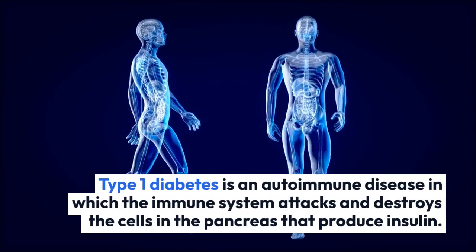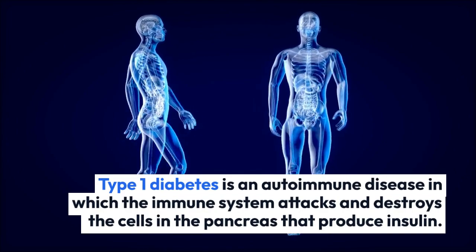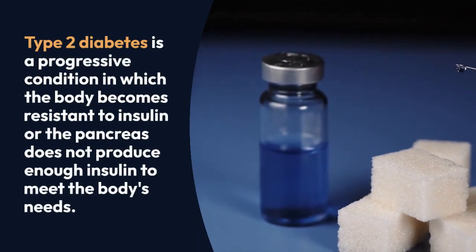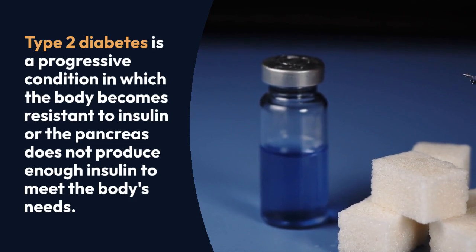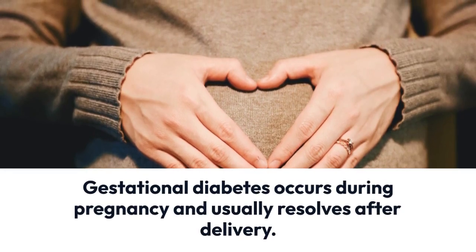Type 1 diabetes is an autoimmune disease in which the immune system attacks and destroys the cells in the pancreas that produce insulin. Type 2 diabetes is a progressive condition in which the body becomes resistant to insulin or the pancreas does not produce enough insulin to meet the body's needs. Gestational diabetes occurs during pregnancy and usually resolves after delivery.